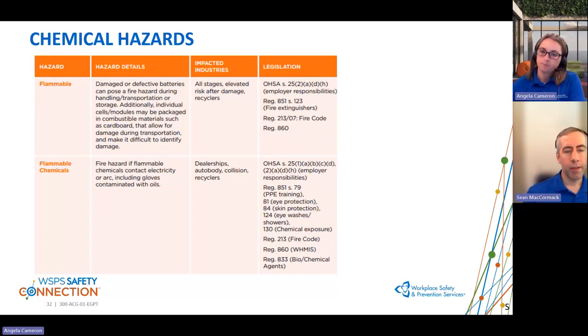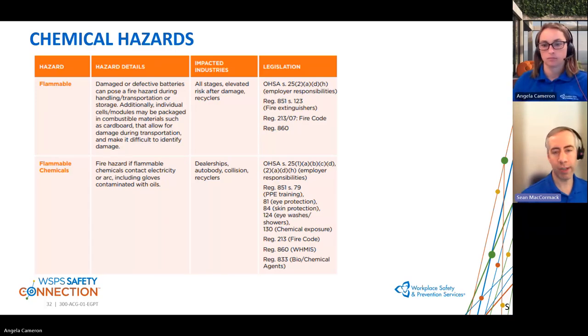Okay. Another risk that we have is potential flammable chemicals in the battery. Depending on how the cells or modules are packaged, we have seen situations where individual battery cells have been packaged within cardboard or other combustible material. There would be a risk that damage could occur during transportation and make it very difficult to identify before you start taking everything apart, or catch fire during transport.